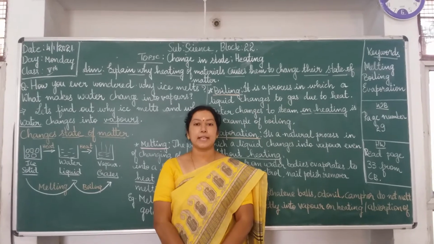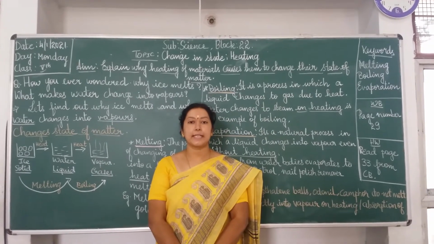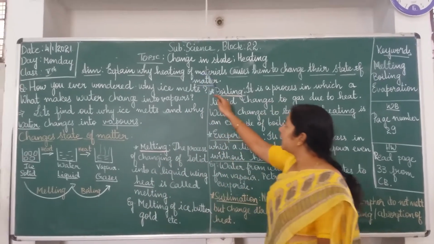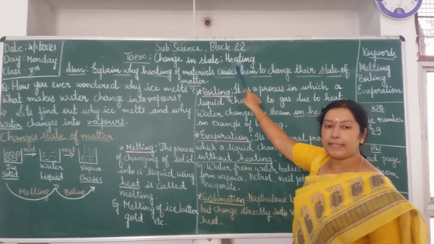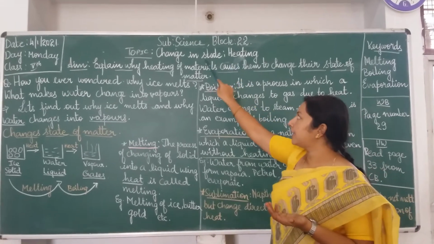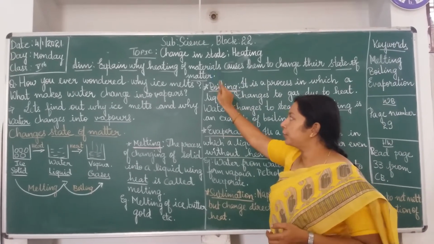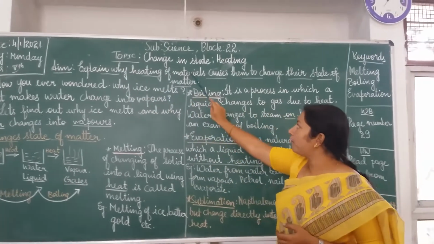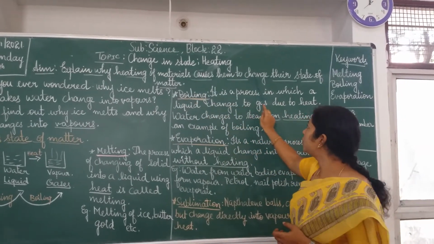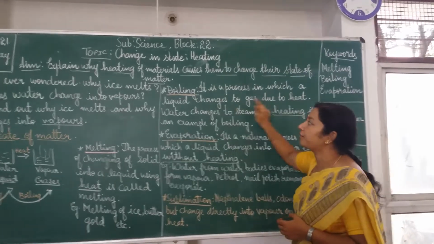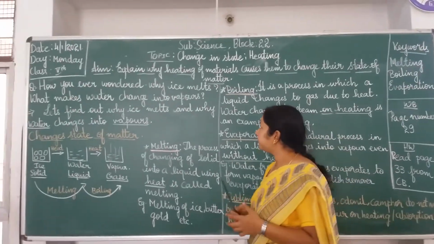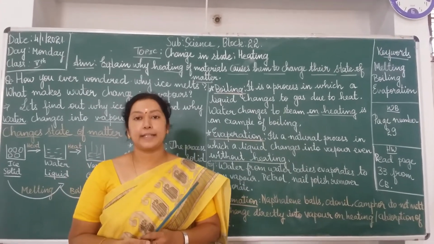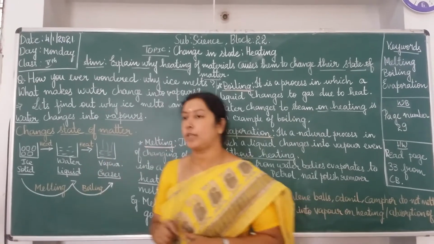In our previous class we have learnt about physical changes. So let us move on to the next topic known as change in state, that is heating. When you heat, we are going to see what changes happen in different states of matter. The aim of today's class is to explain why heating of materials causes them to change their states of matter. So when materials are heated, their forms, the different states of matter, change. Why is it so? Let us see in today's class.